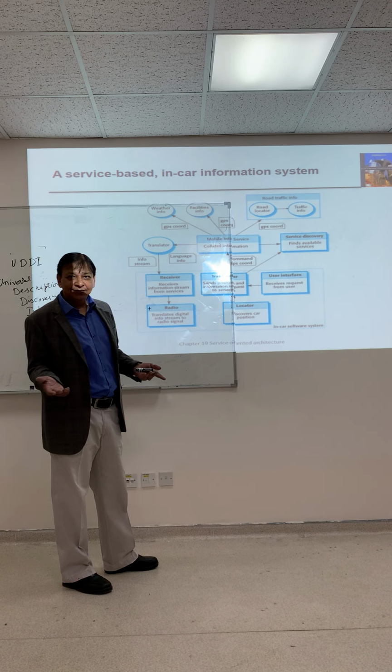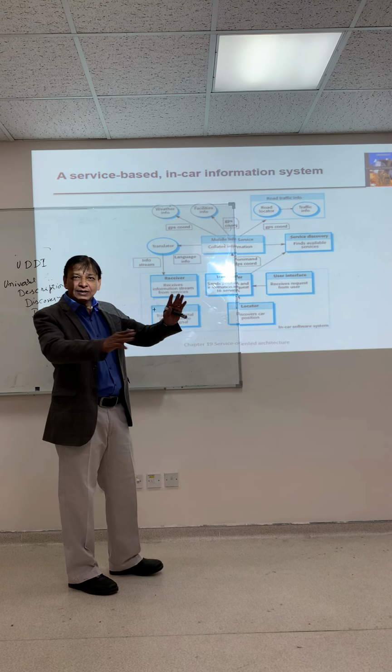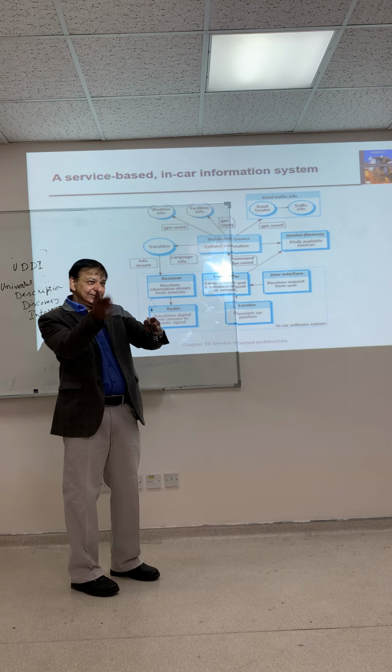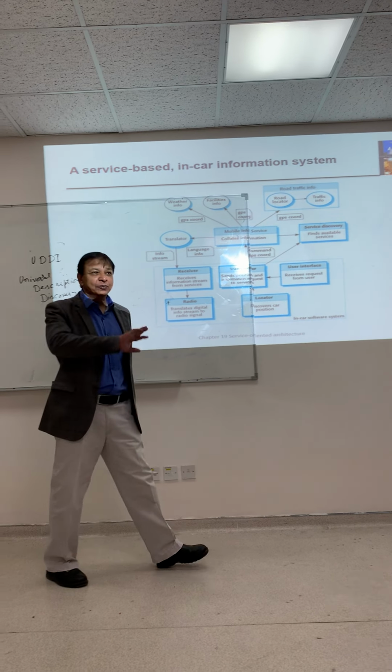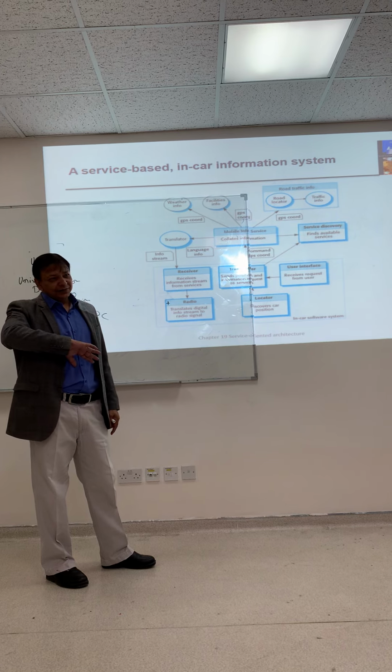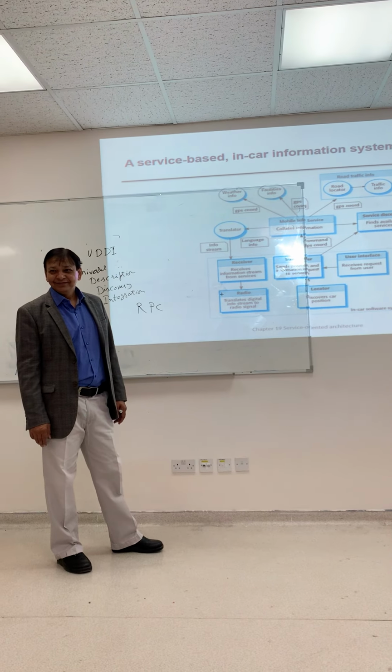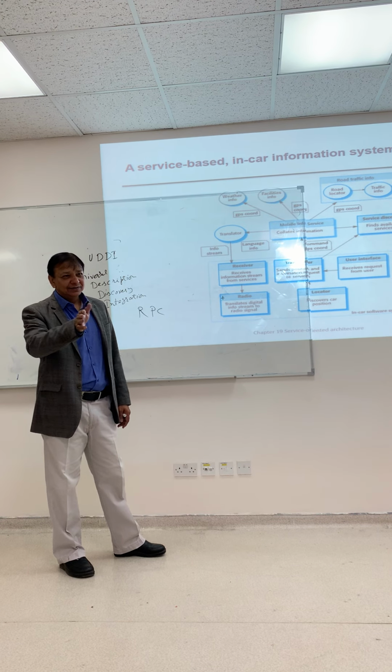These are all services. As you are driving your car and move from one area to another, it goes from one service provider to another service provider automatically, without the knowledge of the user.